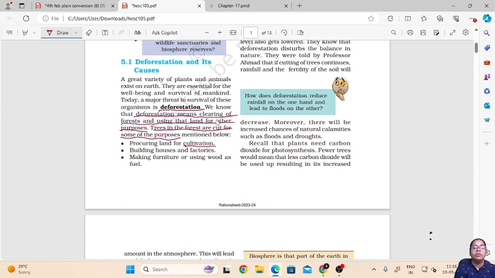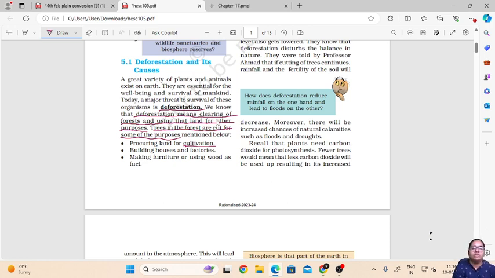So they will cut the hill part, cut all the trees from a small part, and make it into clear land so that they can use it for cultivation or agriculture purposes. So this is the first reason why deforestation is done.